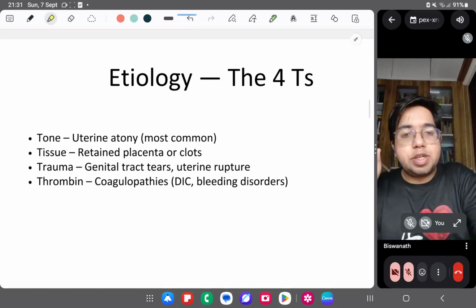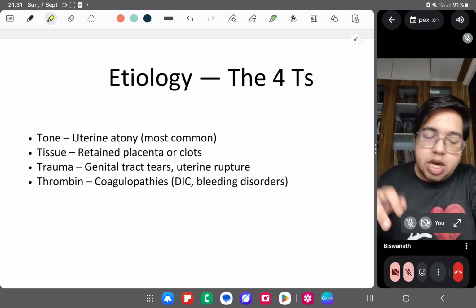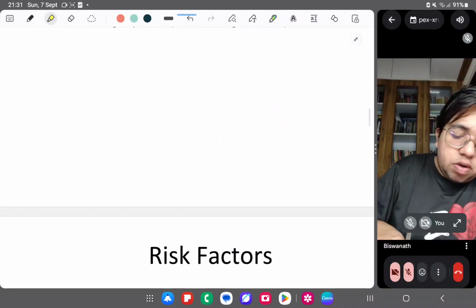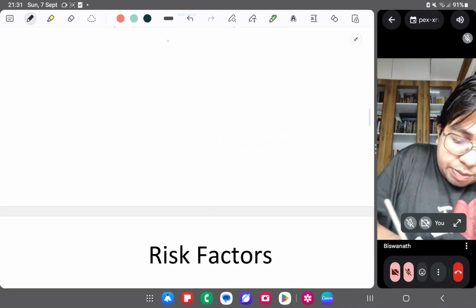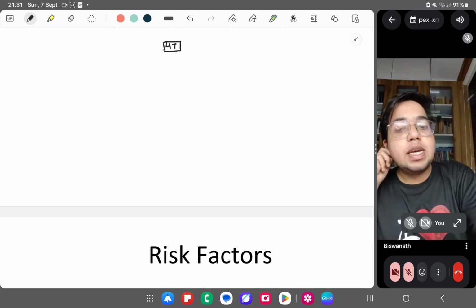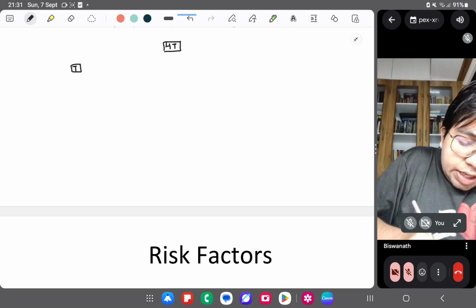Okay, etiology. Let's first discuss the etiologies of postpartum hemorrhage. We have four T's which are very important. We have something called the 4T protocol, not protocol, I can say causes, basically causes. The first T is for tone.